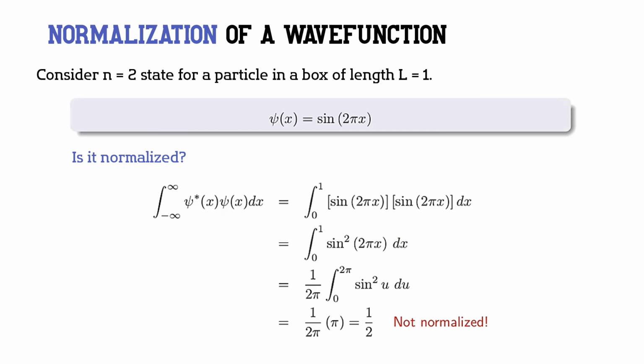So to do this in practice, let's evaluate the previously given integral. First, we will substitute sine 2 pi x into psi star psi in the integral equation, which will be evaluated from a length of 0 to 1. Solving the integral will give us a value of 1 half or 0.5. Therefore, this wave function is not normalized since it should be equal to 1 to be considered normalized.